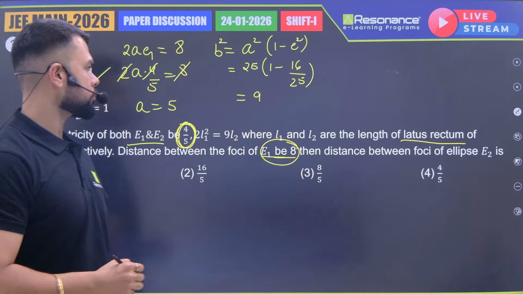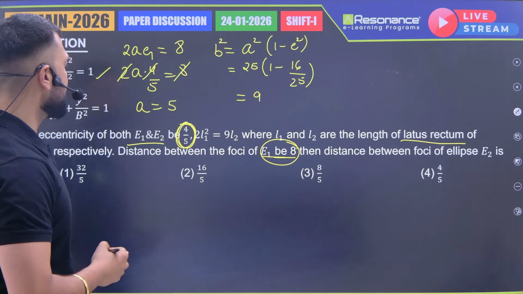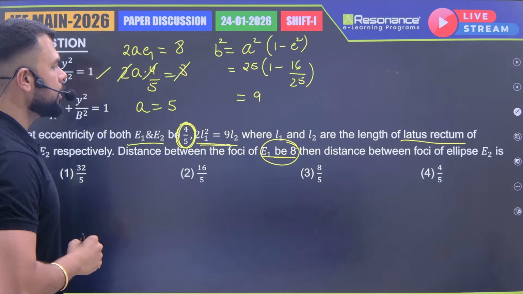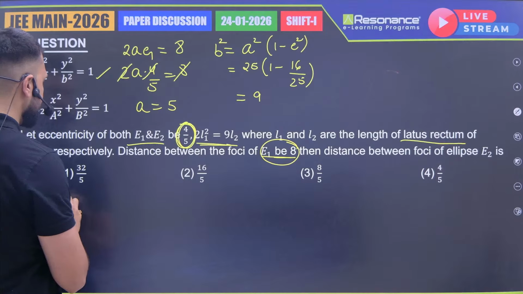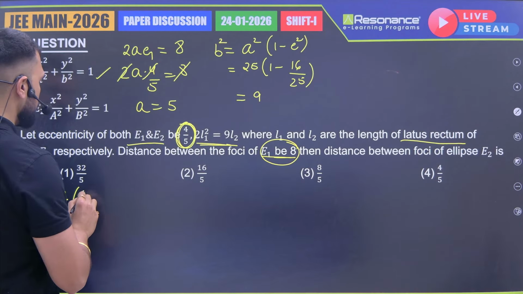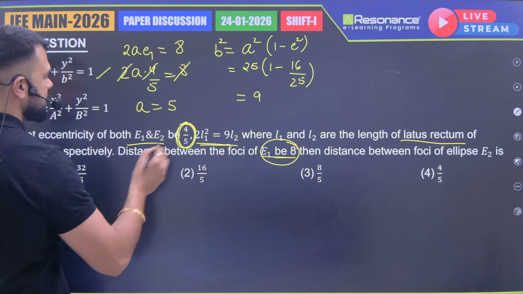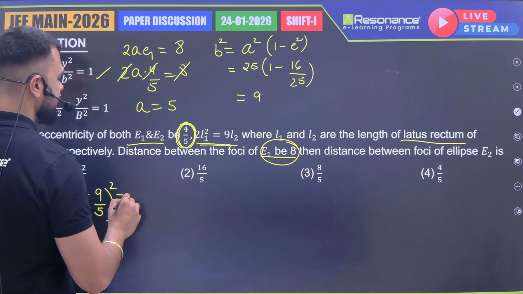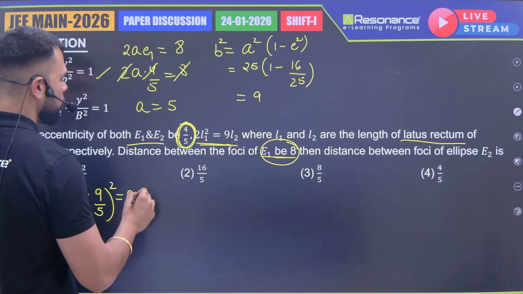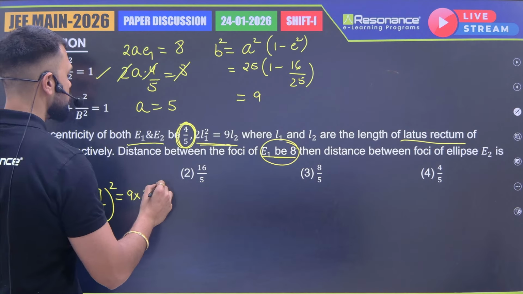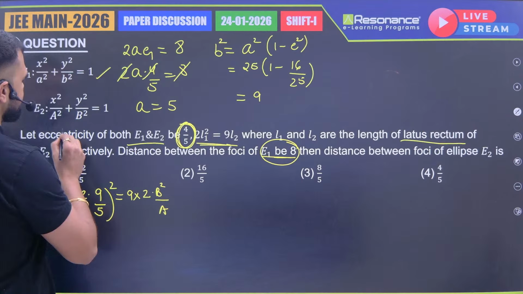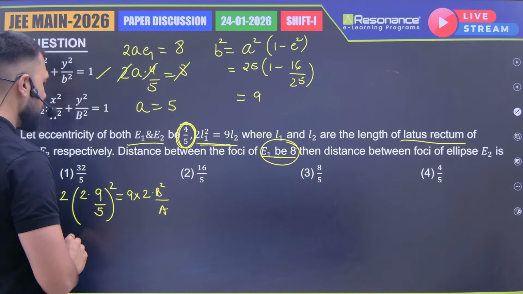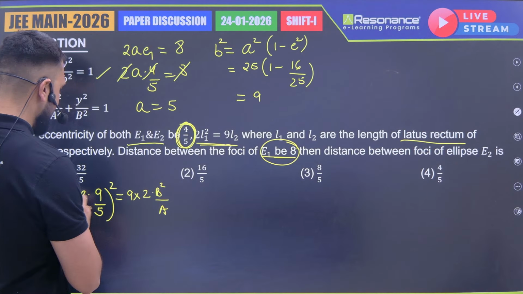9. If I have B square to be 9, the relation they have given is 2L1 square equal to 9 into L2. So 2 times of what is L1? 2B square by A. B square is 9, by A, which is 5, whole square, is equal to 9 times of L2, which is 2 into capital B square by capital A, right? So now if I expand this, what will I be getting?